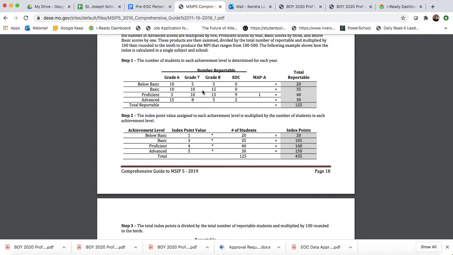For example, it could be algebra. You would simply need to know across your building how many of your Algebra 1 students are in below basic, basic, proficient, and advanced. And that will give you a total number of reportable students, and it will give you how many students fall into each one of those proficiency levels.